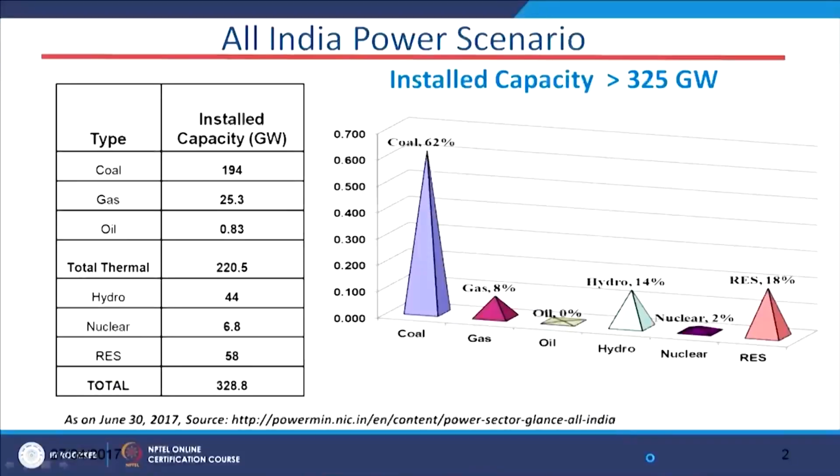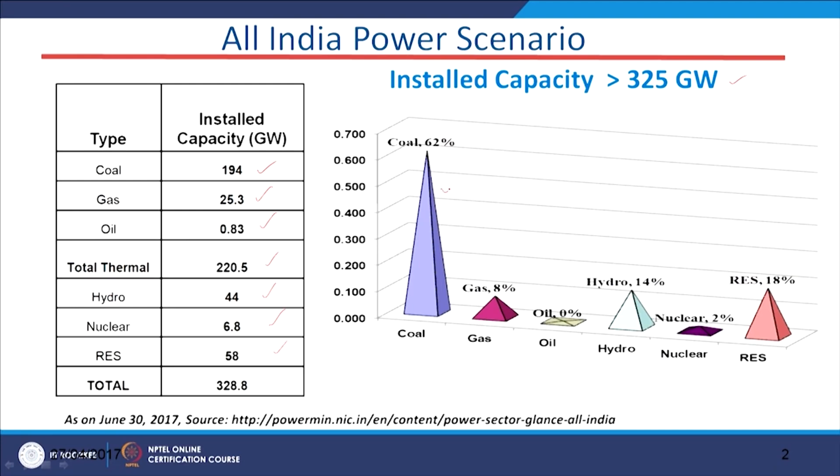Coming to this part, in the all India power sector, the installed capacity is more or less greater than 325 gigawatt. Coal is about 195 gigawatt, gas is 25.3 gigawatt, and then we have oil, thermal, hydro, nuclear, and RES, the renewable energy sources.